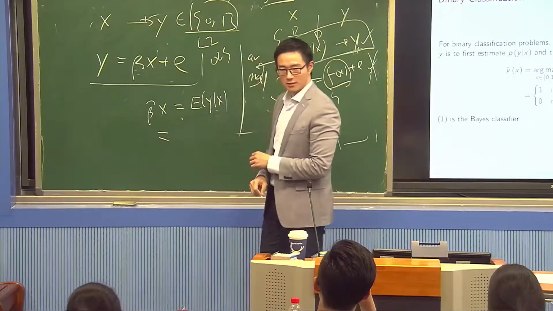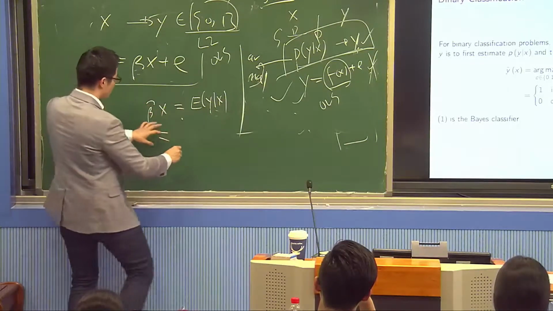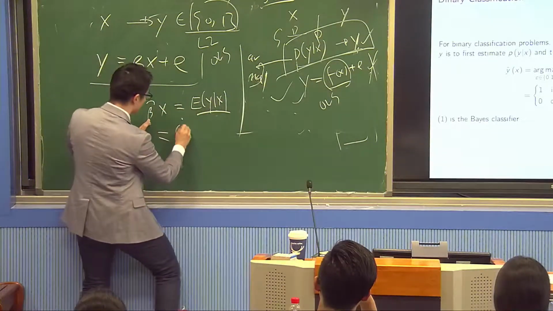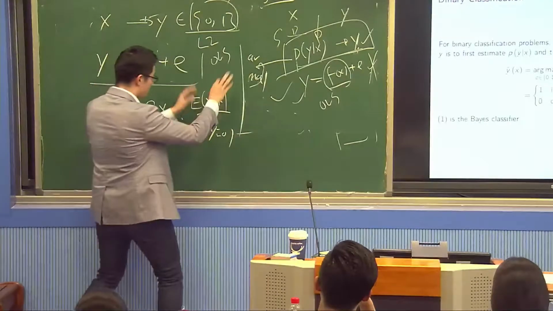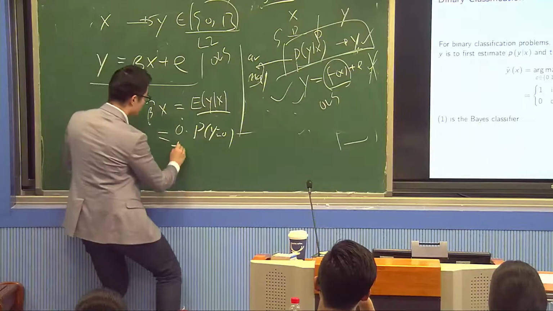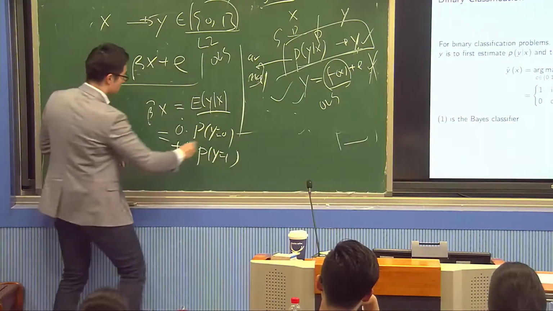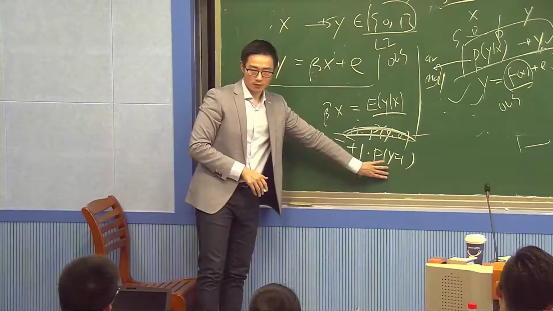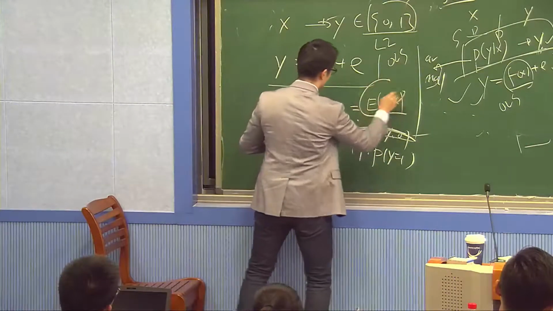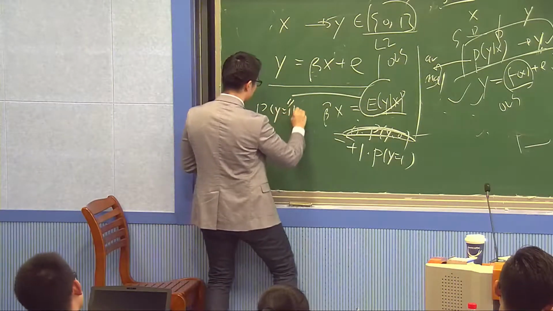Look, Y has only two values, 0 and 1. So this thing is equal to 0 times P(Y=0), and I'm going to forget about conditioning on X, plus 1 times P(Y=1). This goes away, so we're left with only the probability of Y equal to 1. In other words, this is simply equal to the probability of Y equal to 1 given X.